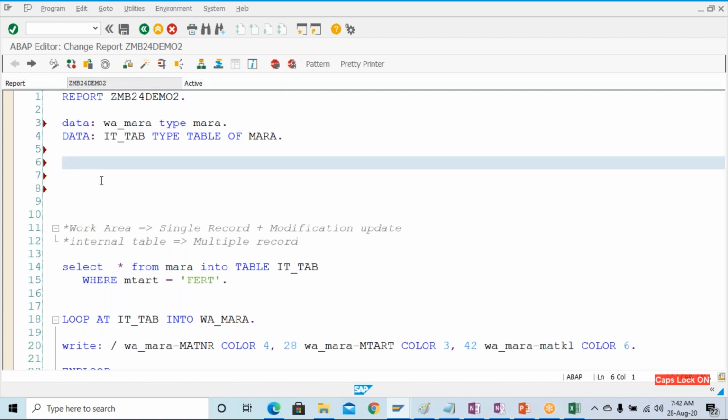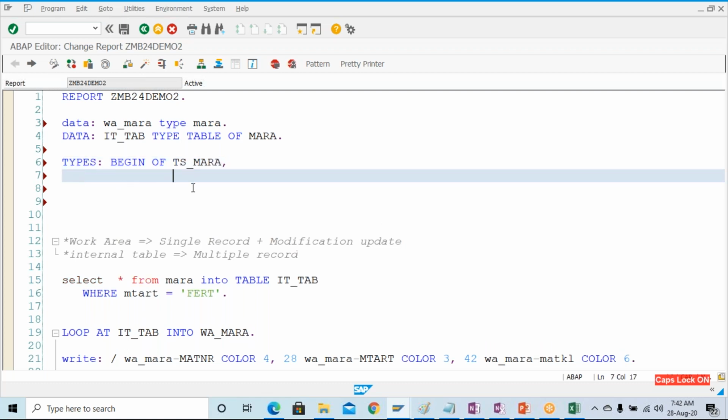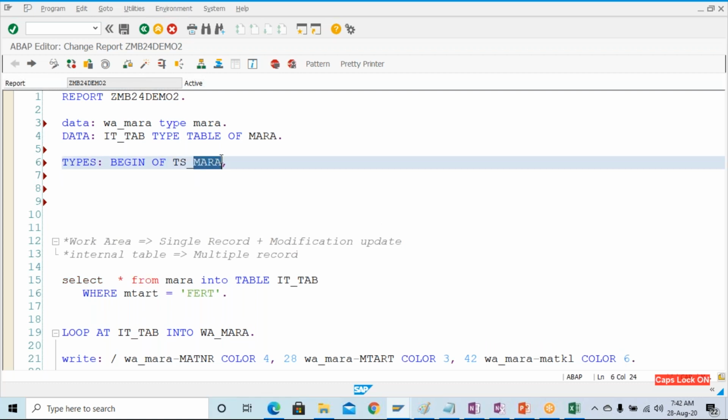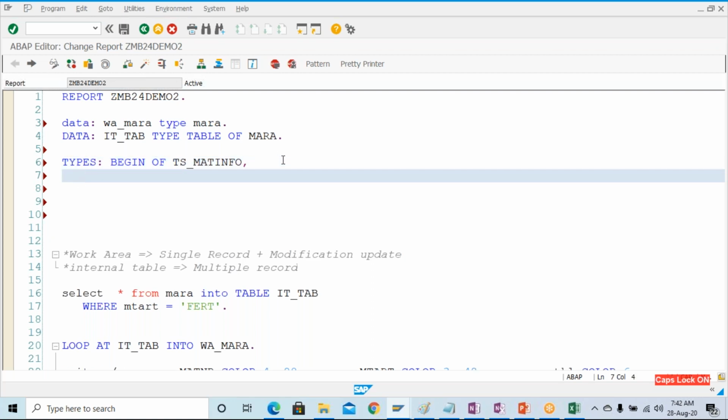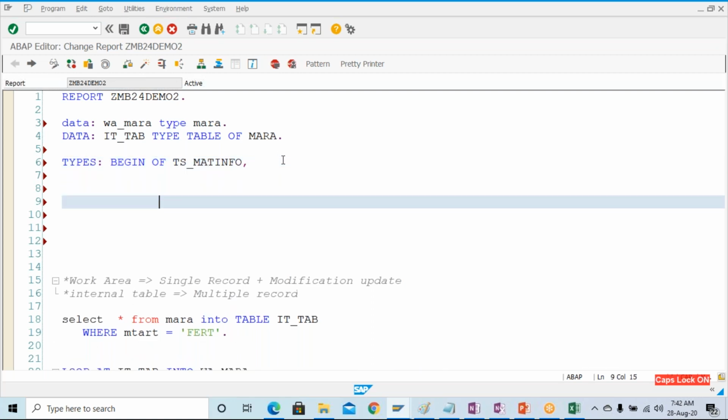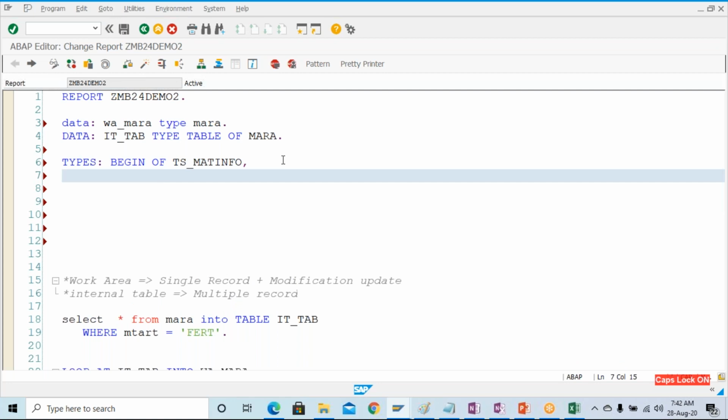So for that purpose, we have to define the structure. So types begin of ts_mara. I'm going to give the name of the structure as ts_mara, or you can give mat_info, something like that. Any valid name, any descriptive name which will make some sense, you can give it over here.